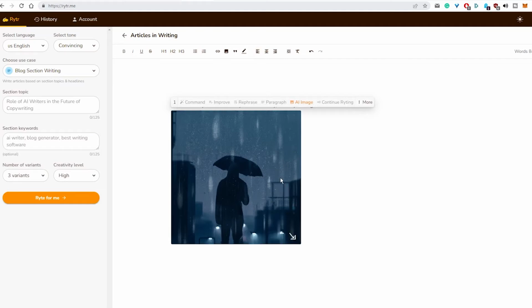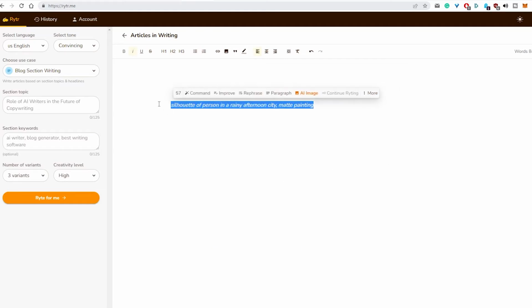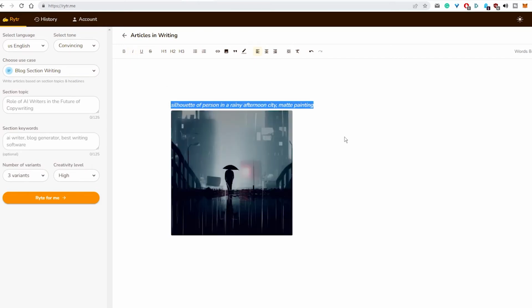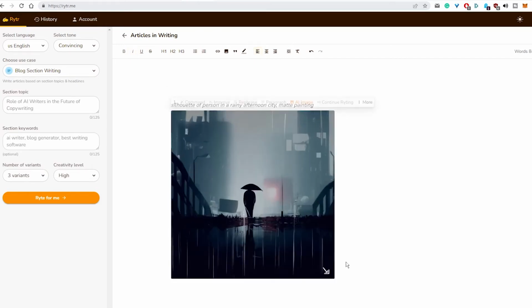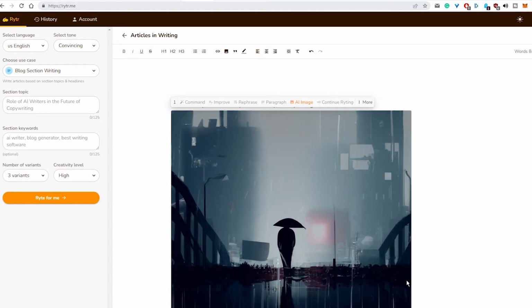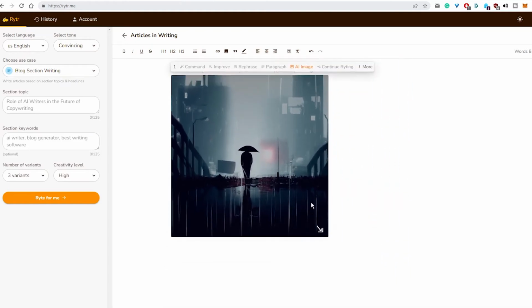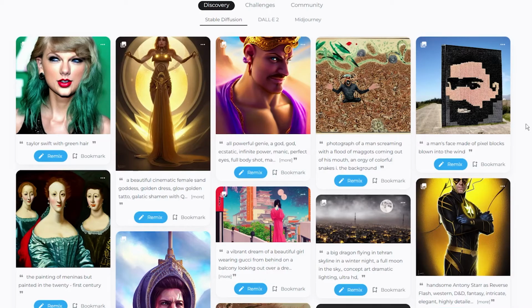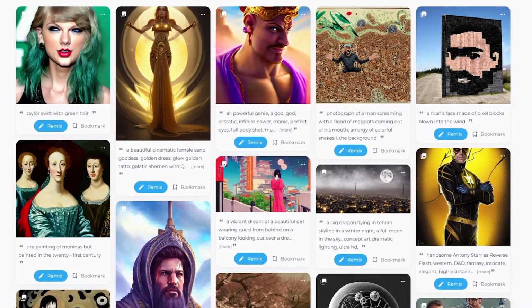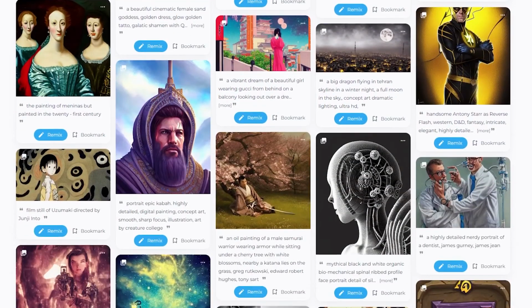In my opinion, there are already too many AI image generators on the market, and we need some sort of consolidation. It is the same with AI writers. There are so many of them that it can't be possible that they all are profitable. So we need to wait a few years to see which of them will remain and which will disappear. However, we need to understand that AI art is here to stay and we need to accept it.